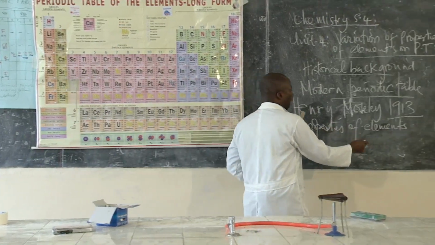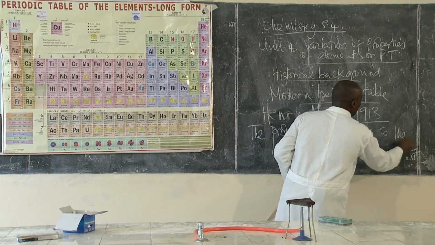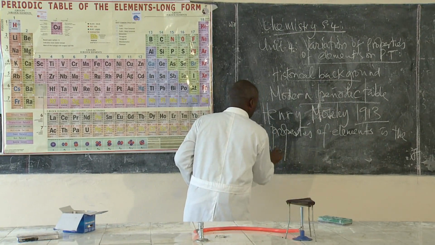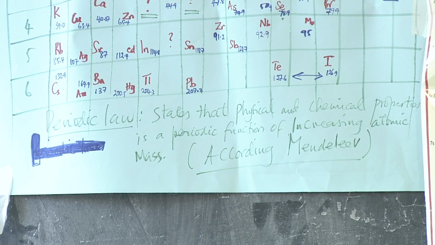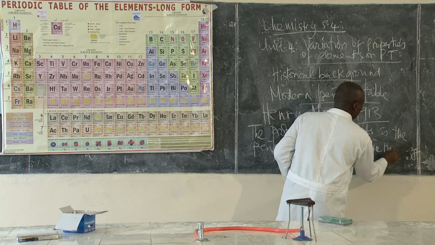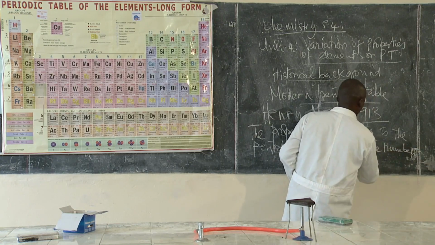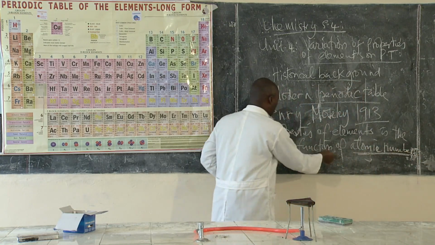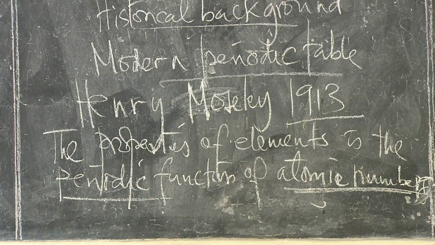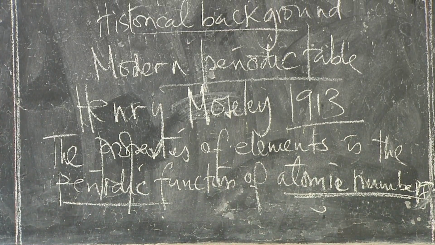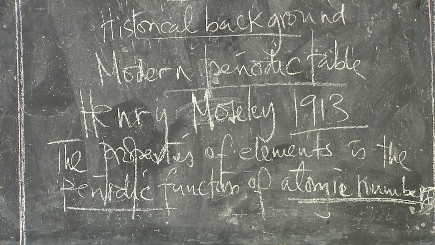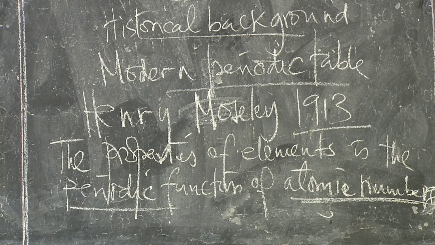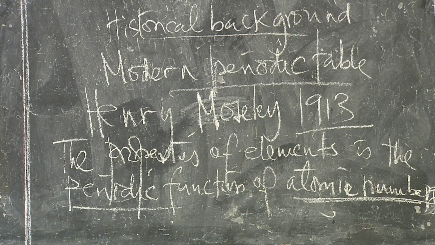So what is changing here is the atomic number. The properties of elements are a periodic function of atomic number. Periodic means repeating. The properties are repeated within their groups. So that is why they call it a periodic function of the atomic number.